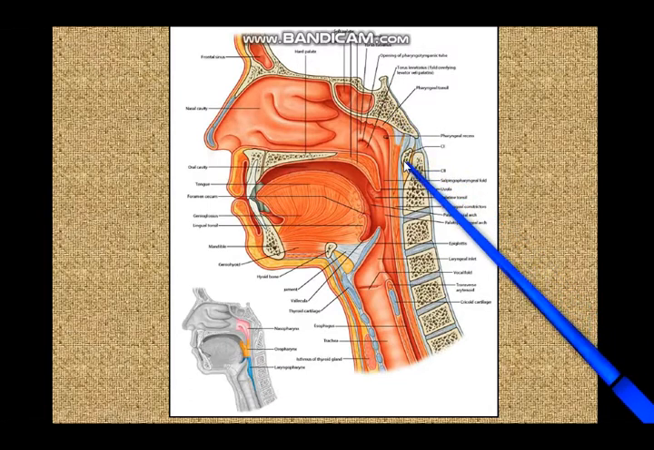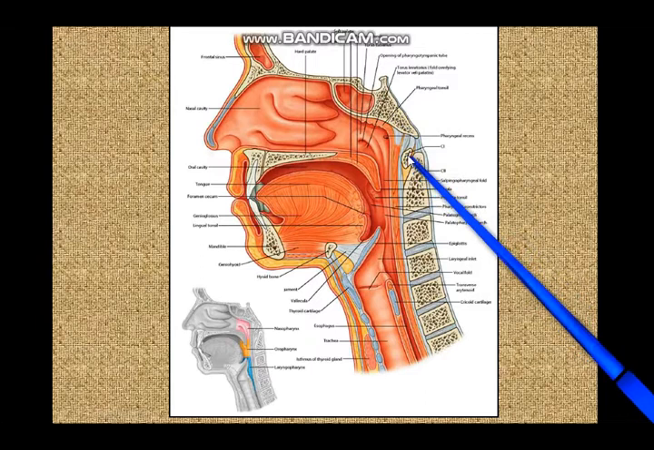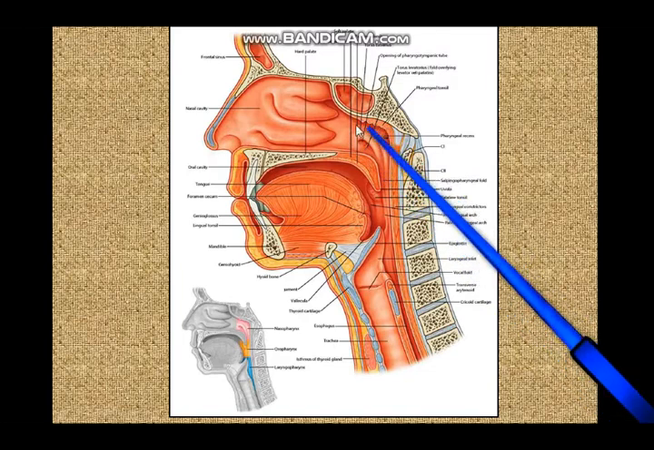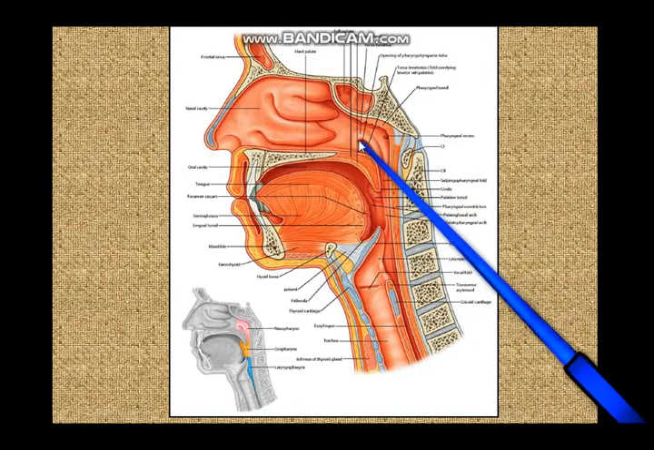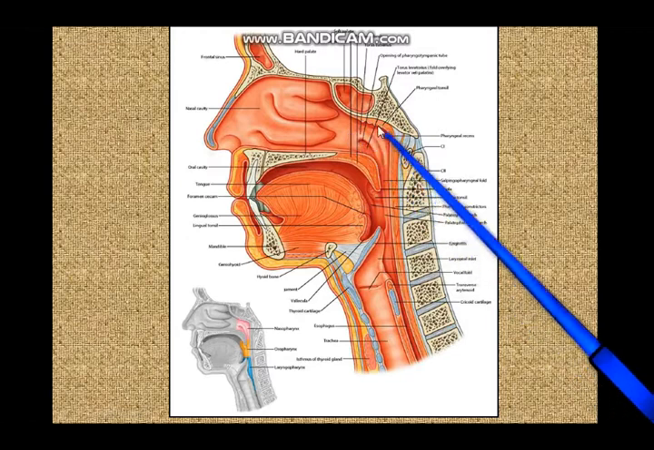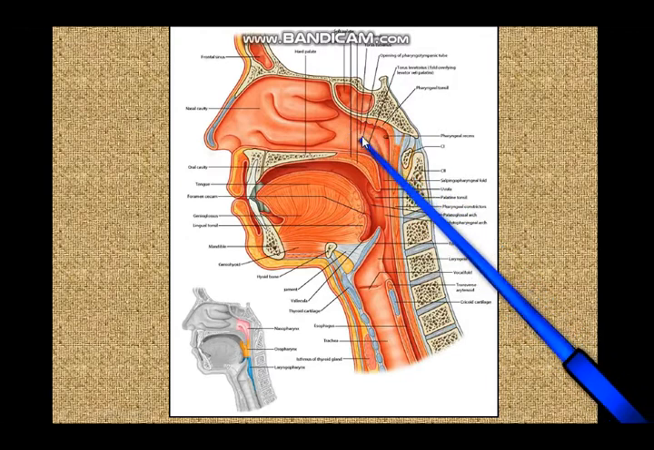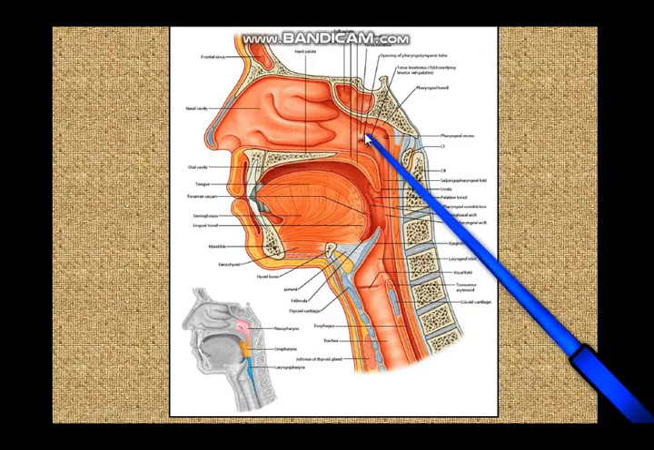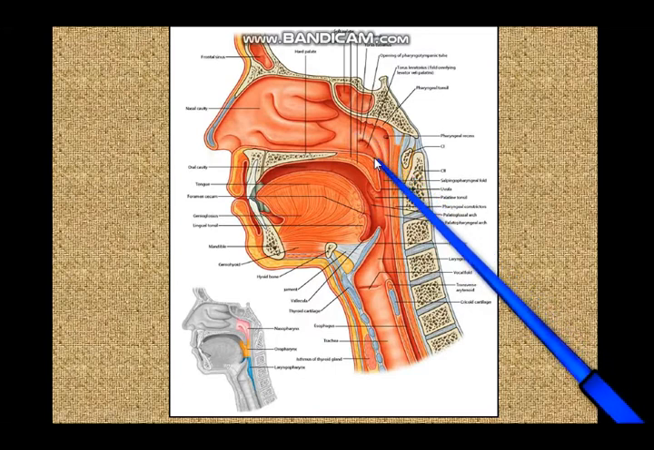And further posteriorly you have the first cervical vertebra, that is the atlas. And on either side this nasopharynx, the entire pharynx is covered by a mucous membrane, and in the lateral wall of the nasopharynx you can see here the opening of the auditory tube, and you can see an elevation just above and behind the opening of the auditory tube. This is called the tubal elevation.